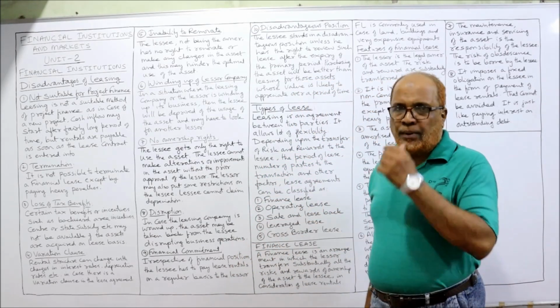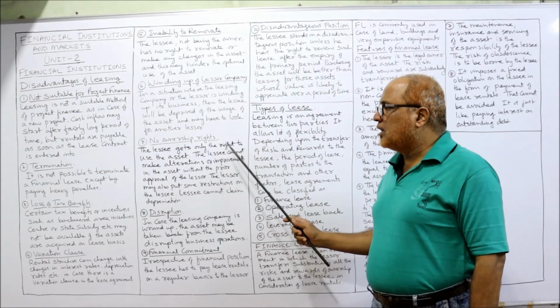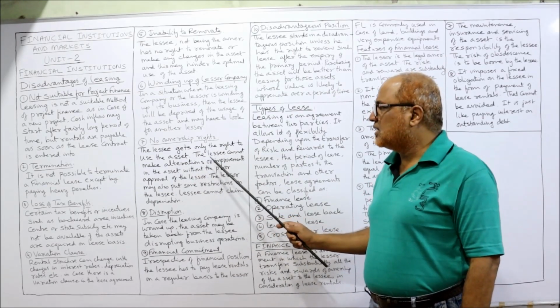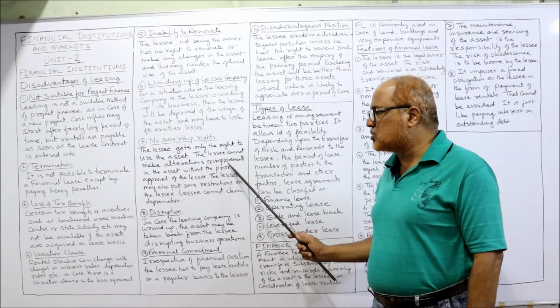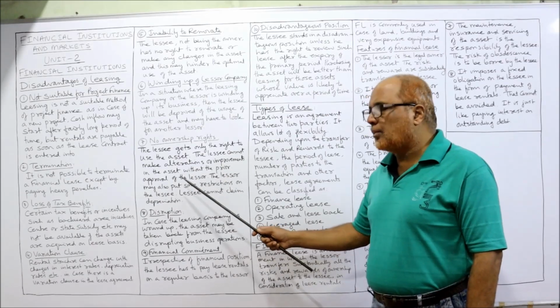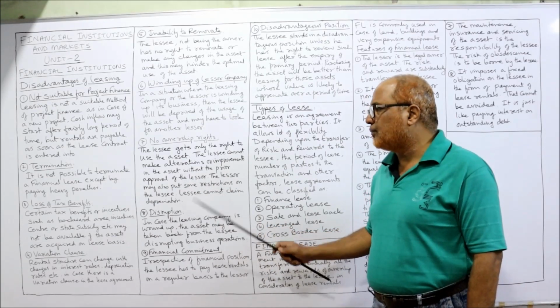Then, no ownership rights. The lessee gets only the right to use the asset. The lessee cannot make alterations or improvements in the asset without the prior approval of the lessor.